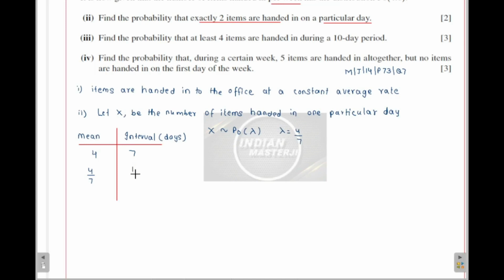Now once we are done with this, then the question becomes very easy. They are asking find the probability that exactly 2 items are handed in. So they are asking probability of X taking a value equal to 2. So that will be directly equal to e raised to minus lambda into lambda raised to r upon r factorial. So here what I'll get is e raised to minus 4/7 into (4/7) raised to r, which is 2 here, upon 2 factorial.